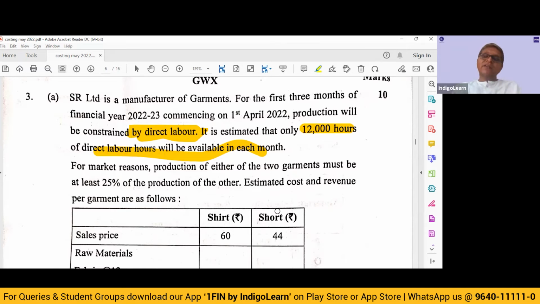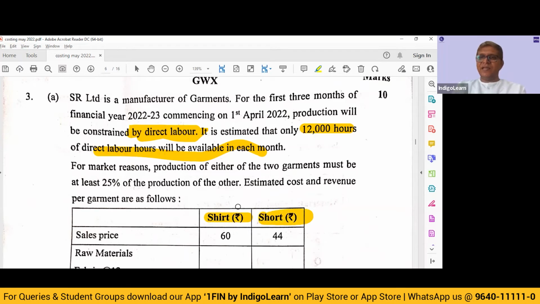But here they are putting in a very interesting condition. So this question is not something that we have done previously, but then it is a very logical question. And it's a very interesting twist that they have given in the question. They are saying, for market reasons, production of either of the 2 garments must be at least 25% of production of the other. So we have shirts, we have shorts.